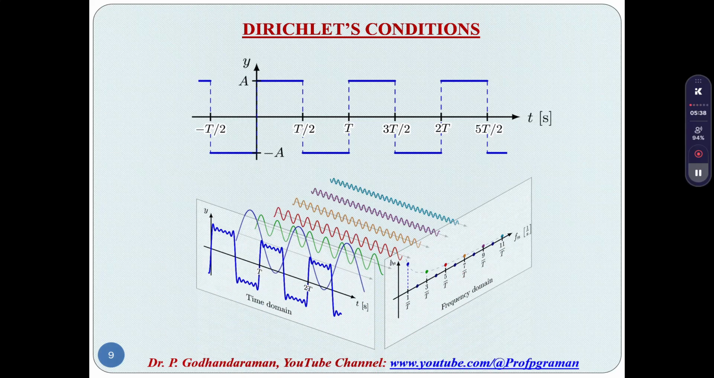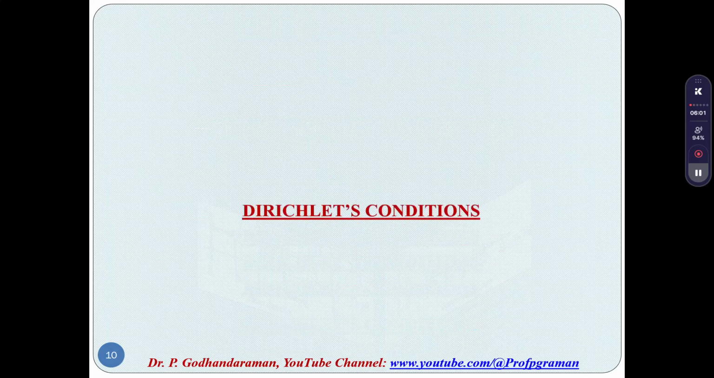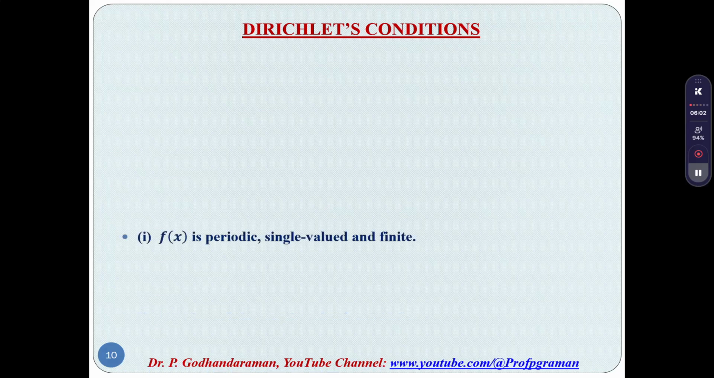When we compare the time domain with the frequency domain, the frequency is 1 by T, 3 by T, 5 by T. So T is the time, the period moving as T, 2T, 3T and so on. Here T is the period: T, 2T, 3T, 4T, 5T and so on. So now see here, what is the condition?